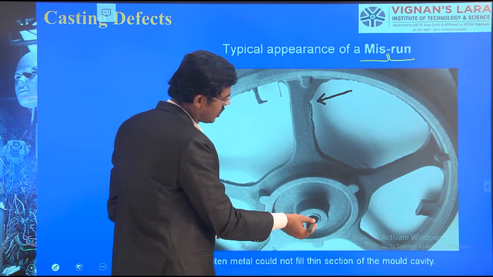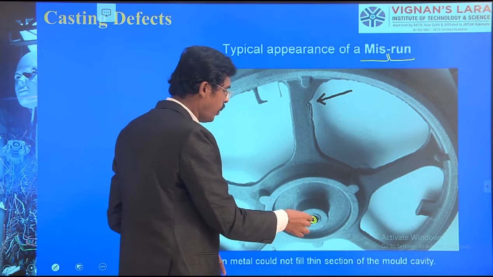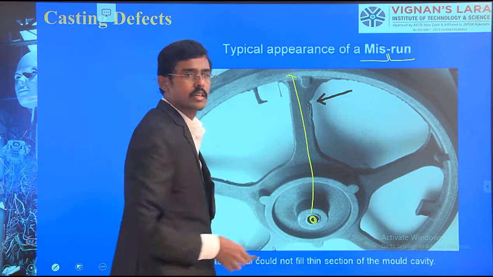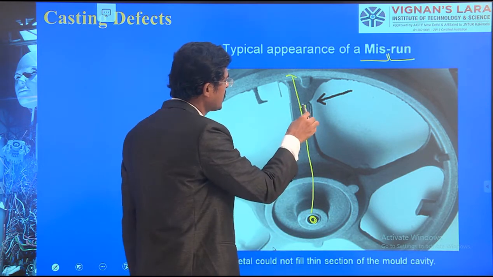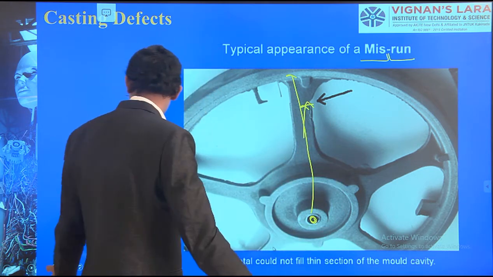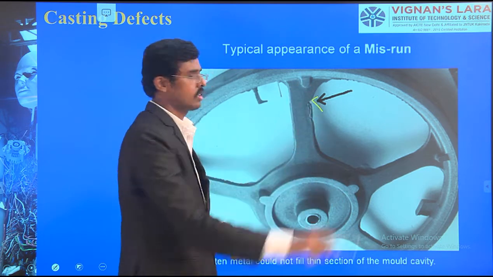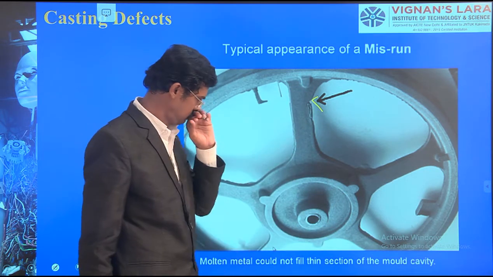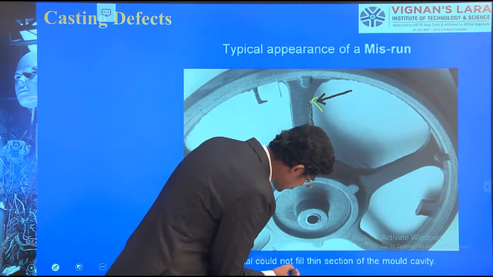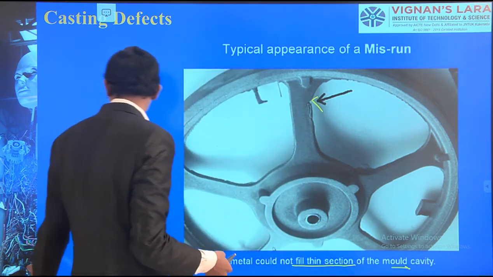We have started to pour here. Let us consider the sprue is here. We have poured and it should reach here. But when it is reaching here, it stops. It is not possible to go there. Here it becomes the defect. So like a run is missed somewhere due to fluidity. The molten metal could not fill the thin sections of the mold cavity. So that is one point.